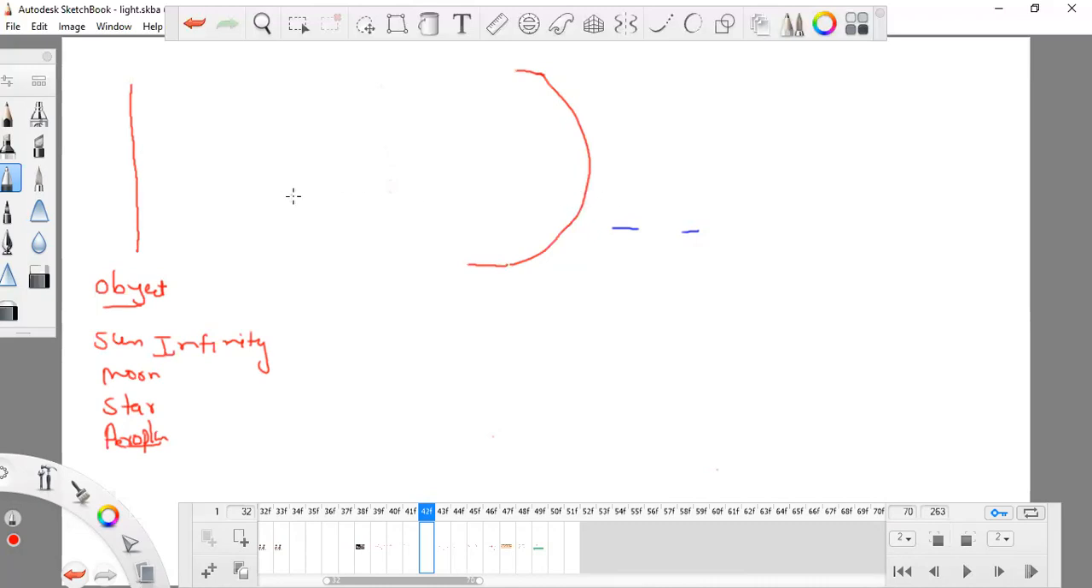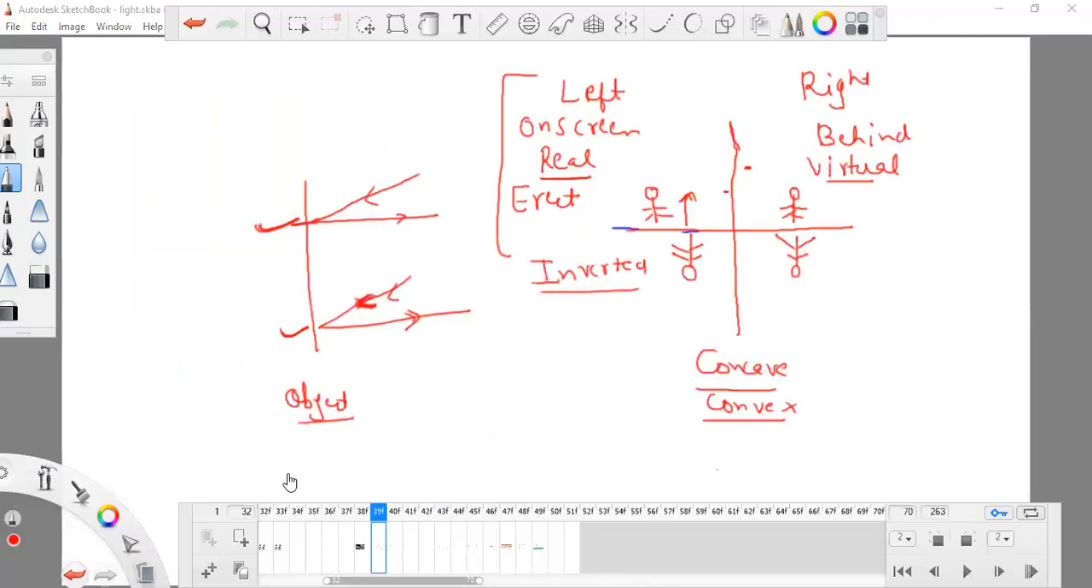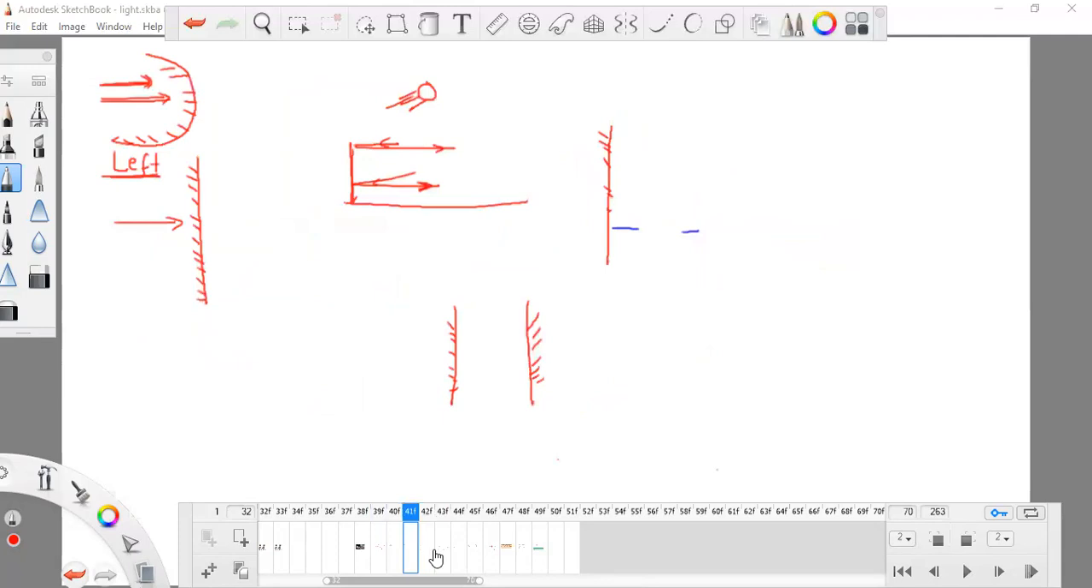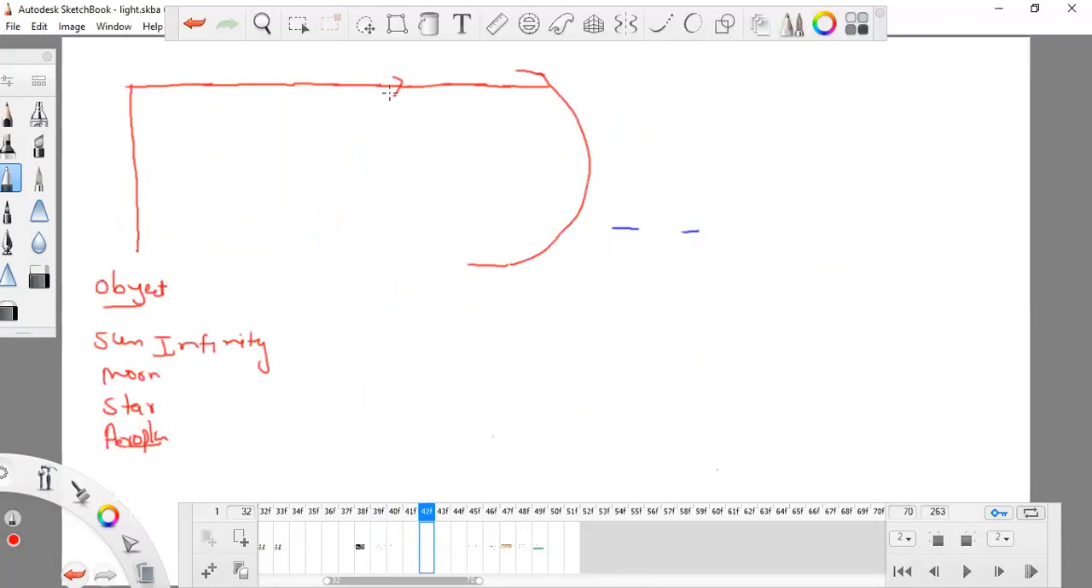You know that a light ray will come from this object and strike the mirror. There are so many types of light rays, but we will study only two, because it is not possible to study all of the light rays. We cannot study so many light rays. That is the reason. So this is one light ray.